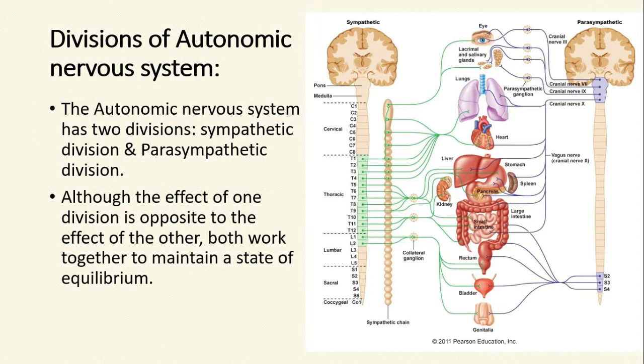The autonomic nervous system has two divisions: sympathetic division and parasympathetic division. Although the effect of one division is opposite to the effect of the other, both work together to maintain a state of equilibrium.